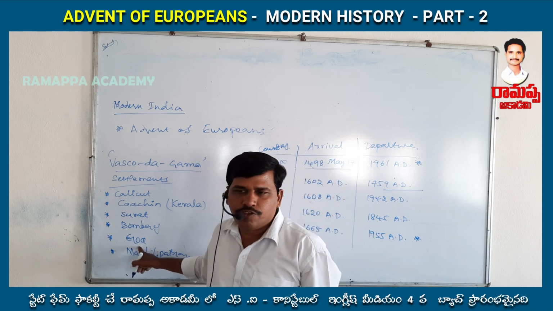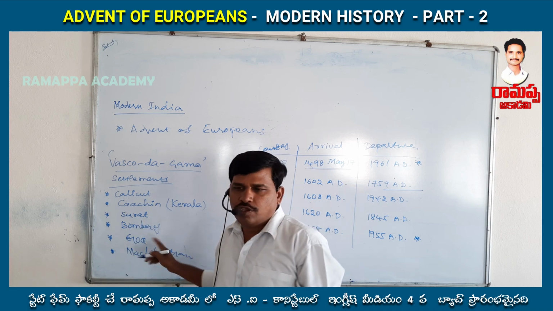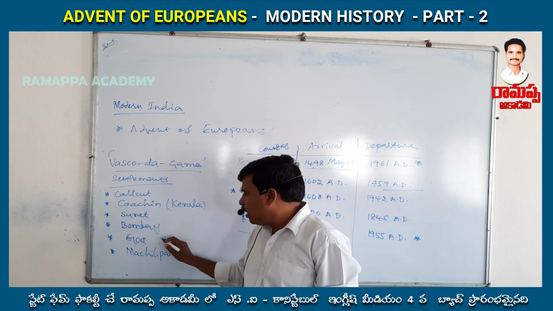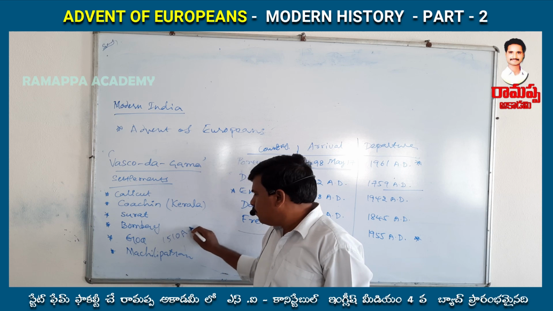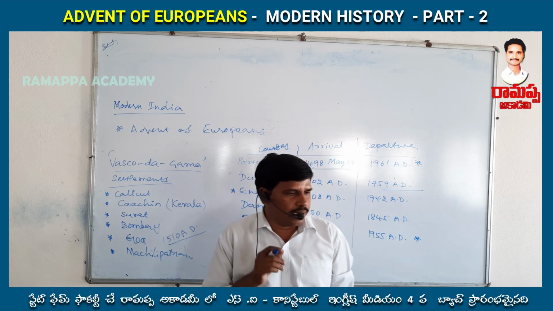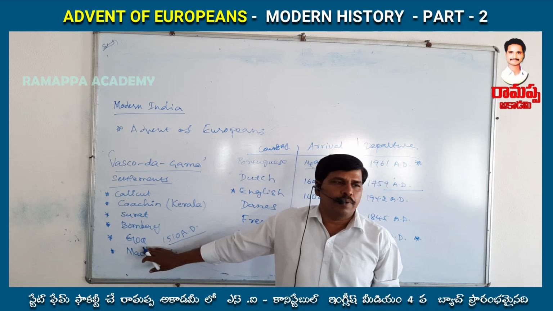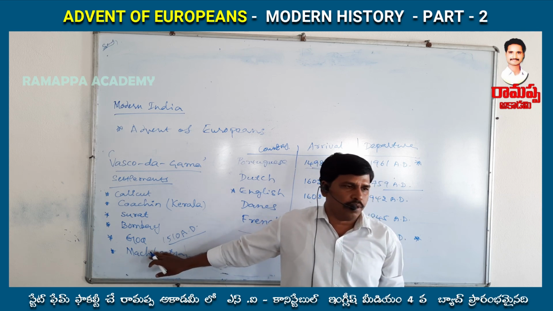When was Goa captured or occupied by the Portuguese? The year is 1510 AD. In 1510 AD, Goa was captured from the Bijapur Sultan Adil Shah, who was the contemporary.